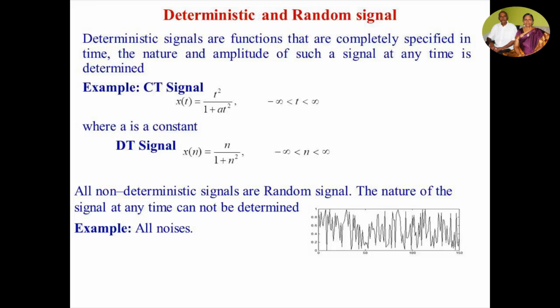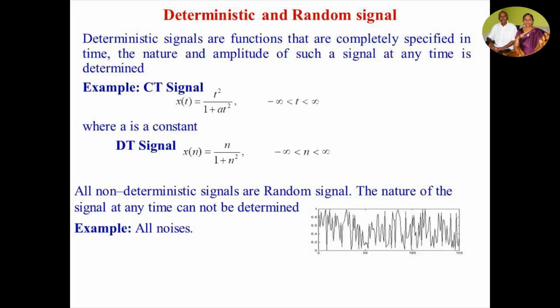For a DT signal, x of n is equal to n by 1 plus n squared, where n varies from minus infinity to plus infinity. Here, for any instance, x of n can also be determined. So any signal which can be mathematically modeled can be under the category of deterministic signal.